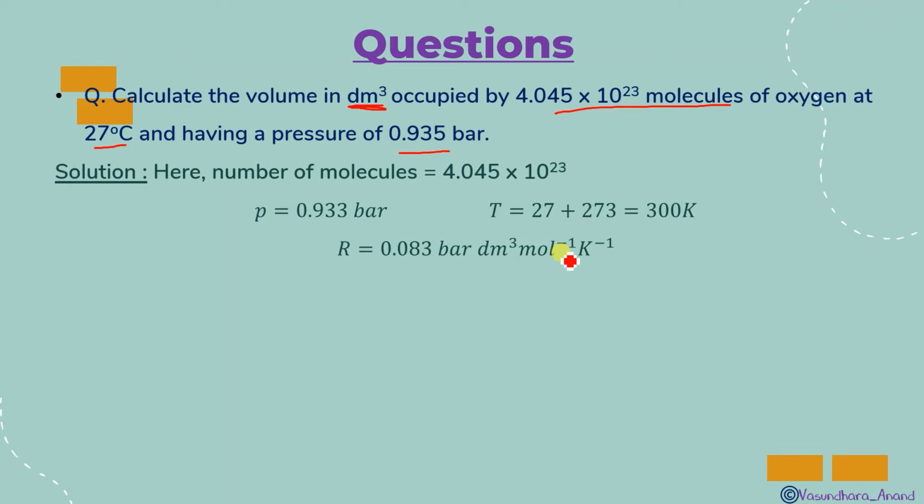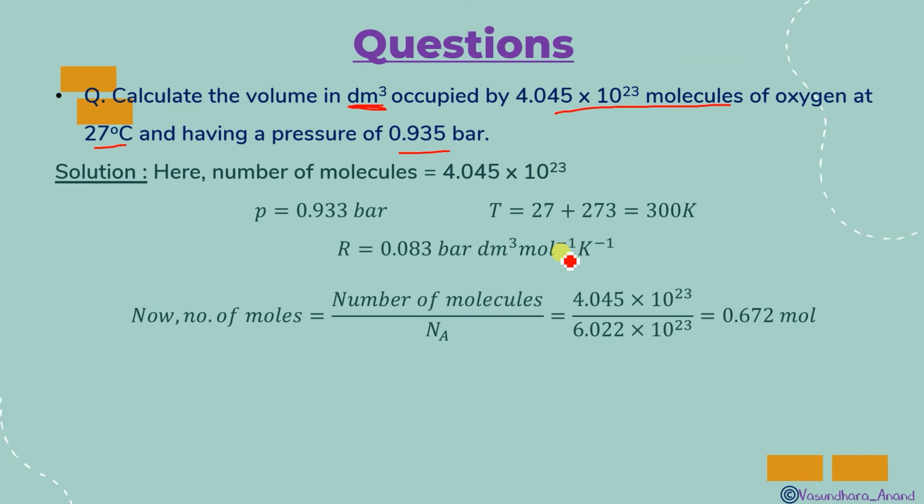Now, one thing: here the molecules are given, but n is the number of moles. So you have to convert the number of molecules into number of moles using the formula: number of molecules is equal to moles into Avogadro number. So the number of moles will be number of molecules upon Avogadro number. You know the formula we have done in the first chapter. This is the formula.